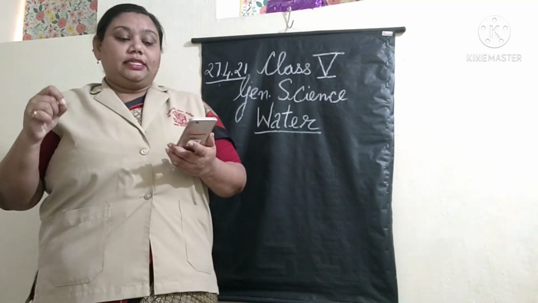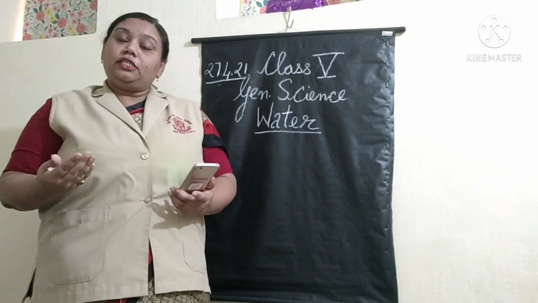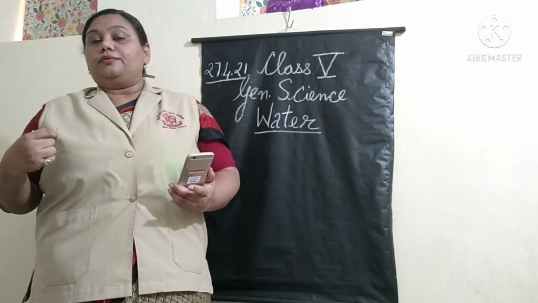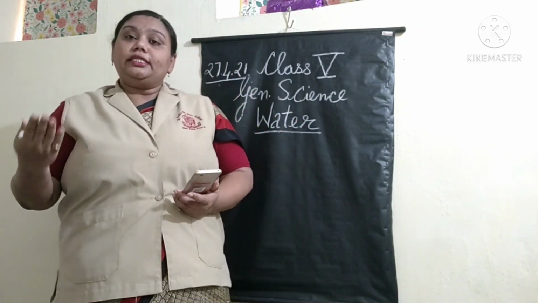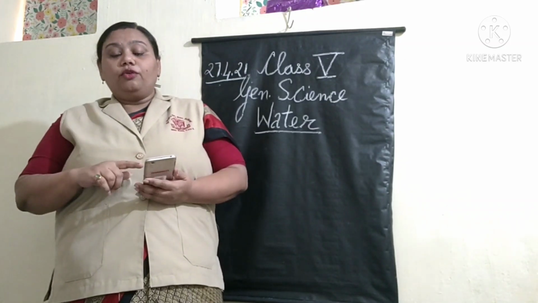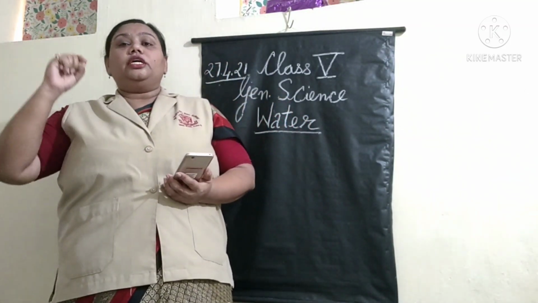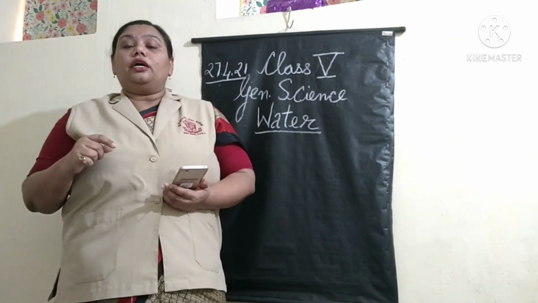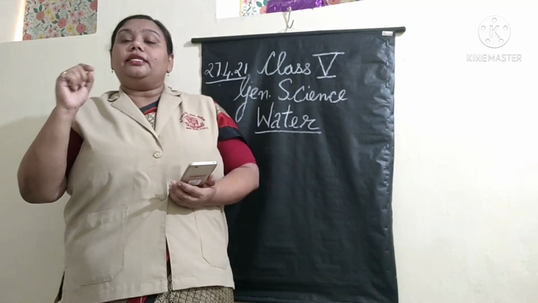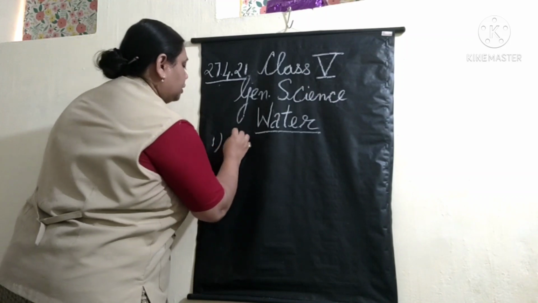Water exists in two forms. The two forms are surface and underground water. One is surface water and one is underground water. Now when we talk about this surface water and underground water, what are they? What are the sources here? So we talk about the first one, that is the surface water.